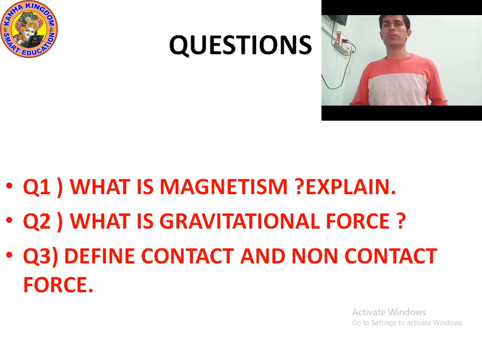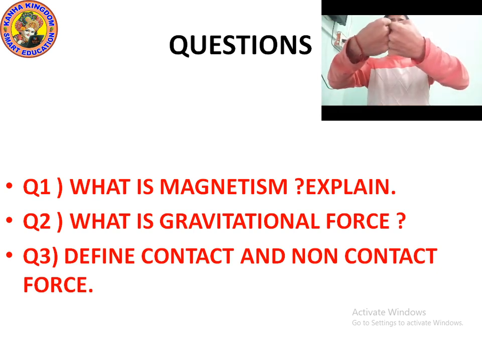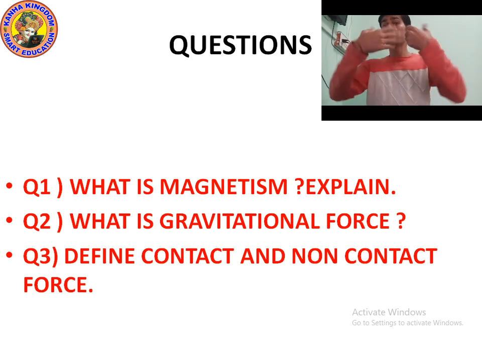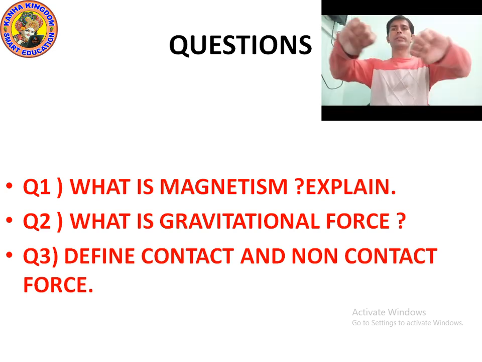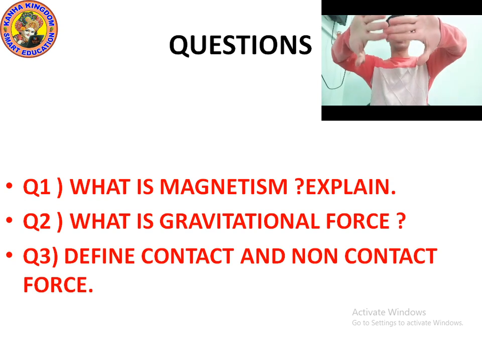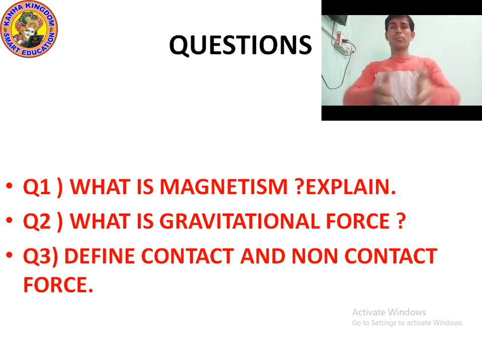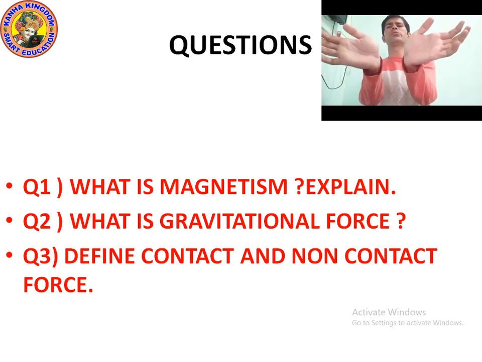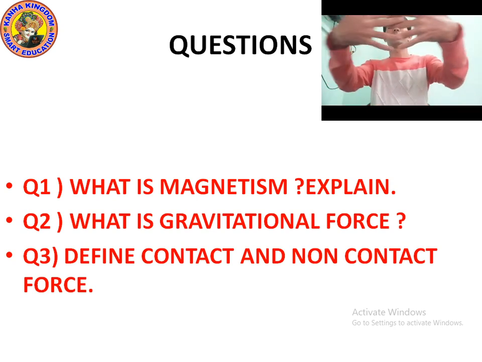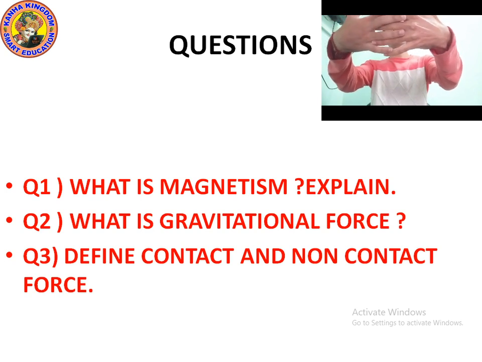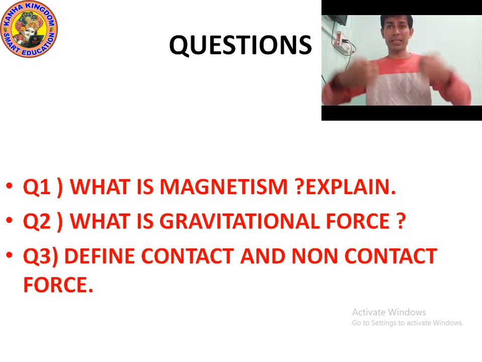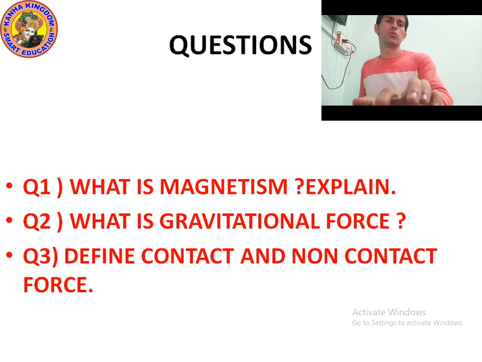Always remember, when like poles of magnets are near each other, a repulsive force exists and the magnets will move away. They will repel each other. But when the opposite poles of magnets are near each other, an attractive force exists and the magnets will move towards each other. They will attract and attach to each other. So same poles always repel, opposite poles always attract.